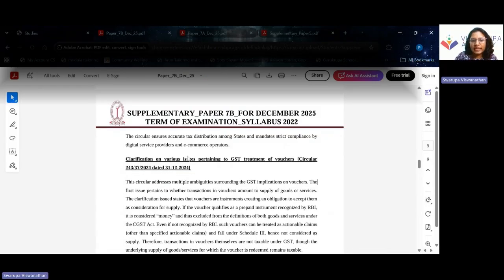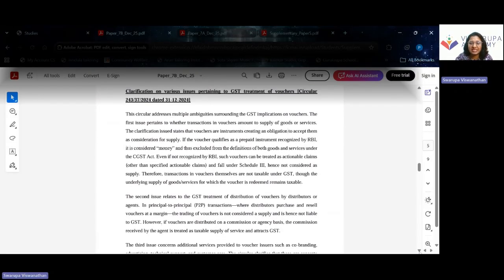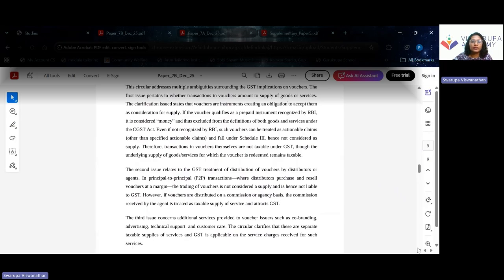So the next clarification is with respect to treatment of vouchers, how vouchers need to be treated, because there are different types of vouchers and the time of supply is also different for each type of voucher: vouchers where the supply can be identified, vouchers where the supply cannot be identified, the time of issue. So then the time of supply is also different.